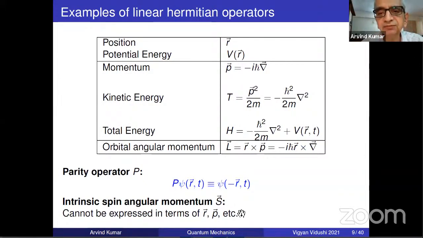It's a mystery, part of which I'll clarify as we go along, but it's a subtle thing. It's a deeper aspect of quantum mechanics. There exists a spin angular momentum S, which cannot be expressed in terms of P. We'll come to that, and much of the mystery will get resolved when we come to it. It's lecture 11, I think, on orbital angular momentum and spin.